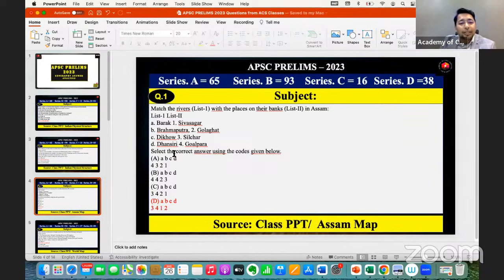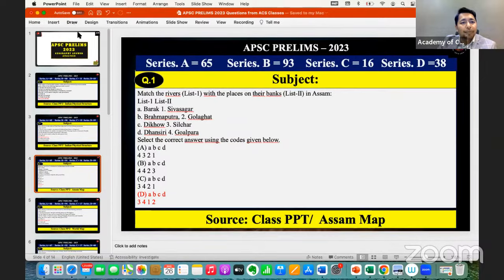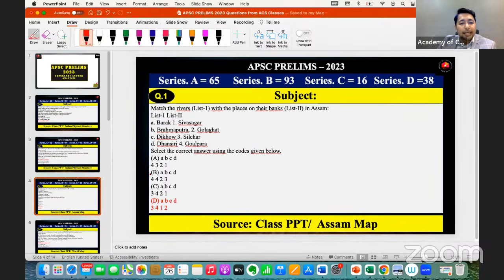So A is 3. So among these options, we have to find where A is 3. Here A is 4, A is 4, A is 3, and here in option D, A is 3. So of course, we can eliminate A and B, and we can keep options C and D, because here we can see A is not related to Silchar, that is 3, and in option B also A is not related to 3.